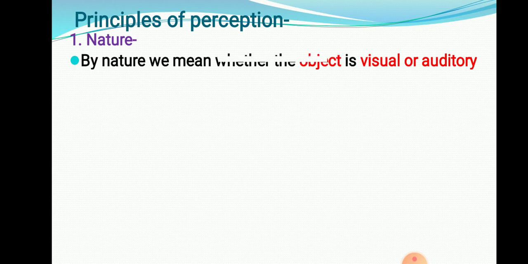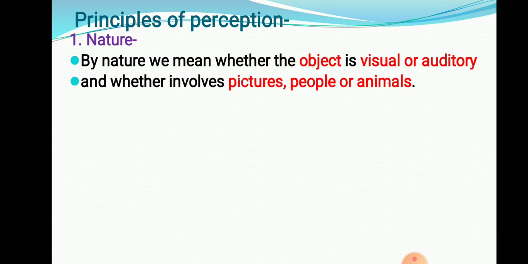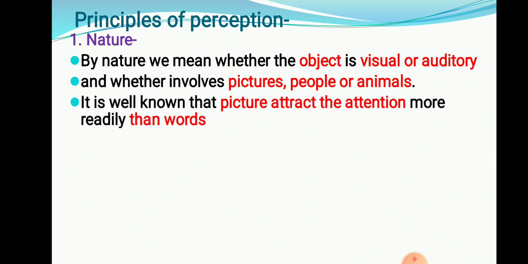First one is the nature. That means the nature of the message, how the message is. By nature we mean whether the object is visual or auditory. Visual means we are going to see the information; auditory means we are going to hear it; whether it involves pictures, people, animals, what is there in that particular message. It is well known that a picture attracts attention more than words.